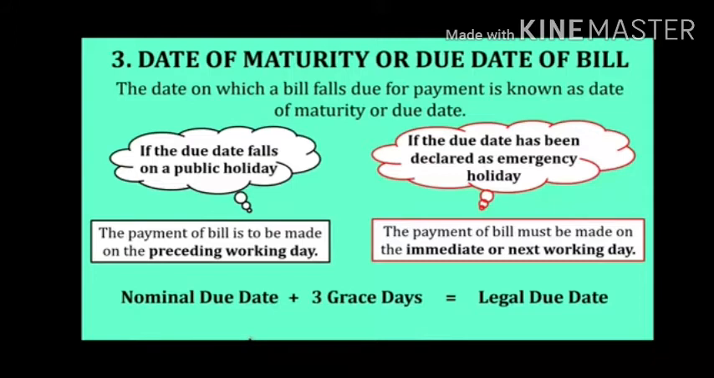26 January is there, so we will take 25th January. 2nd October is there, so we will take 1st October. If the due date has been declared an emergency holiday, under a condition of lockdown as well as lockout, these are called the emergency cases. In that case we will take the date next to working days.